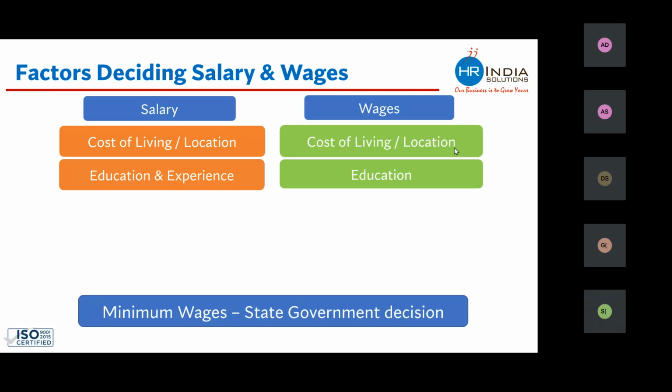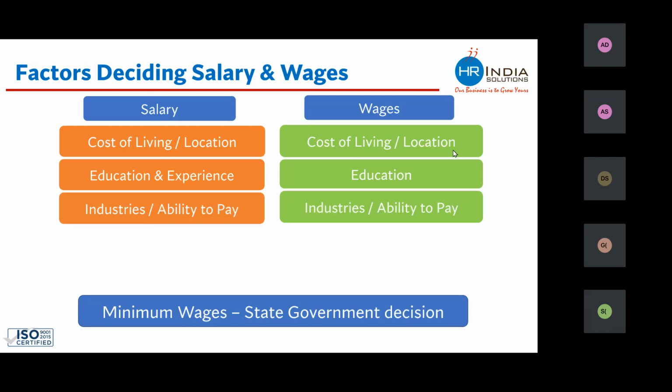Education and experience, no doubt. Whenever government releases the circular of minimum wages, they mention like this: for matriculate, this would be the minimum wages; for graduate, this would be the minimum wages; and for postgraduate, this would be the minimum wages. So even government is deciding minimum wages on the basis of education and experience. And in the private sector and for the management cadre of employees, we know that education and experience play an important role. The higher the education, probably the salary would be slightly higher.